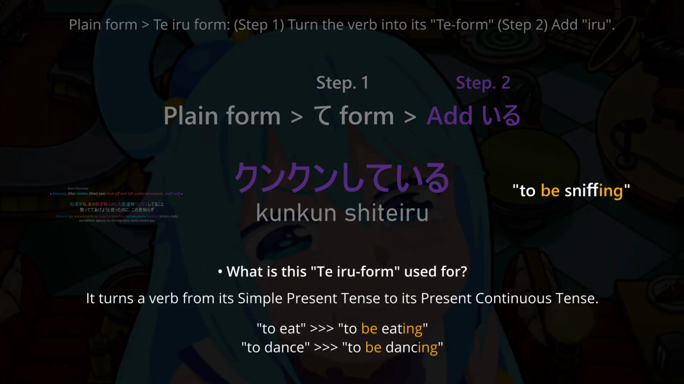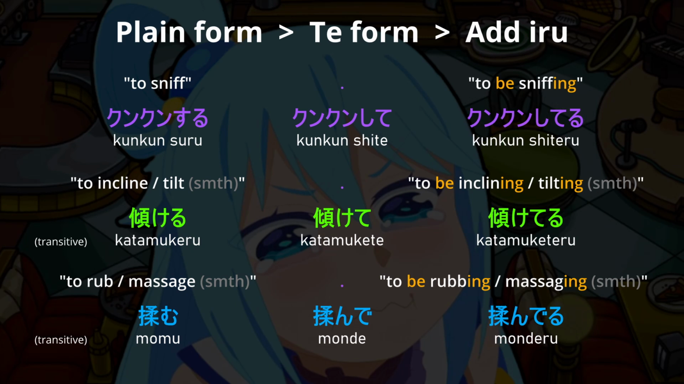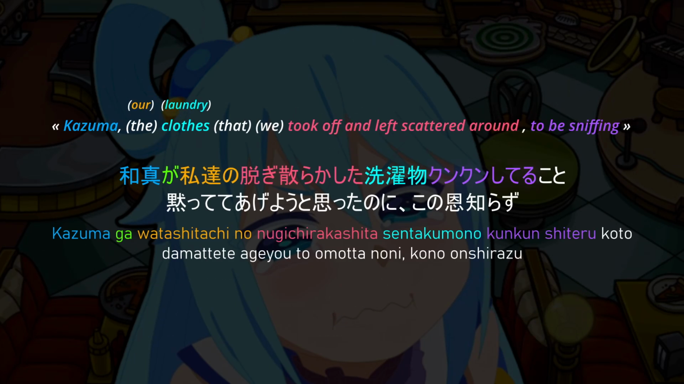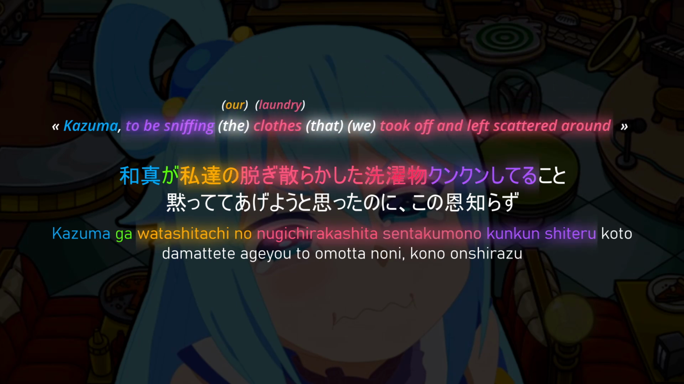As you can see, the teiru form turns a verb from its simple present tense to its present continuous. And we can also omit the i character from iru. The meaning doesn't change at all, and it also sounds more natural. Kunkun shiteru, to be sniffing. So, this whole block means to be sniffing the clothes that we took off and left scattered around.